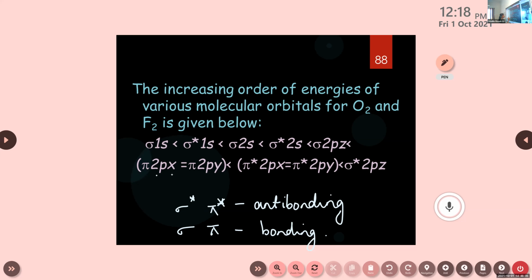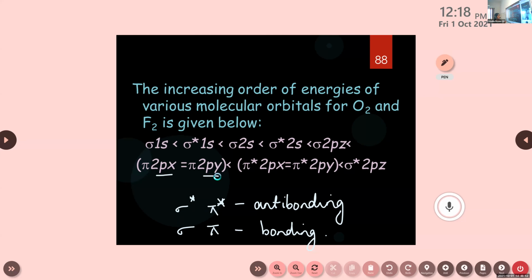That means px and py have the same level of energy. That's why they are represented by an equal sign. Here you can see one equal sign, which means both px and py are equal in energy.